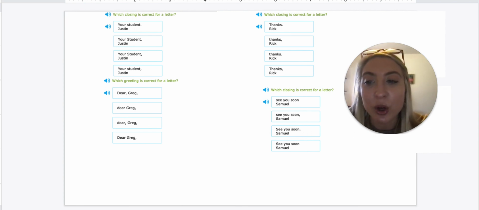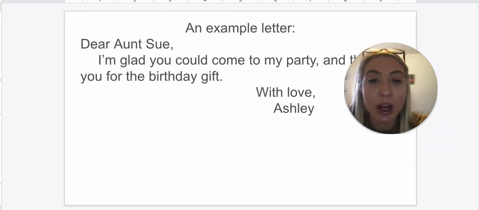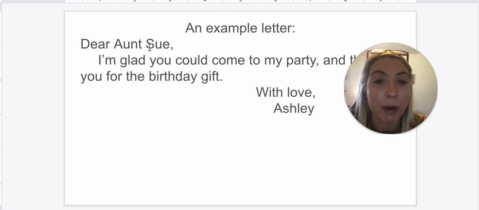So remember, as we're going through it, at the greeting, the first letter is capitalized and the proper noun, and there's a comma after the name. But with the closing, it's the closing phrase, like With love, with the first letter capitalized, comma, and then the name underneath. So make sure to take your time and really read. Are you working with a closing or a greeting?